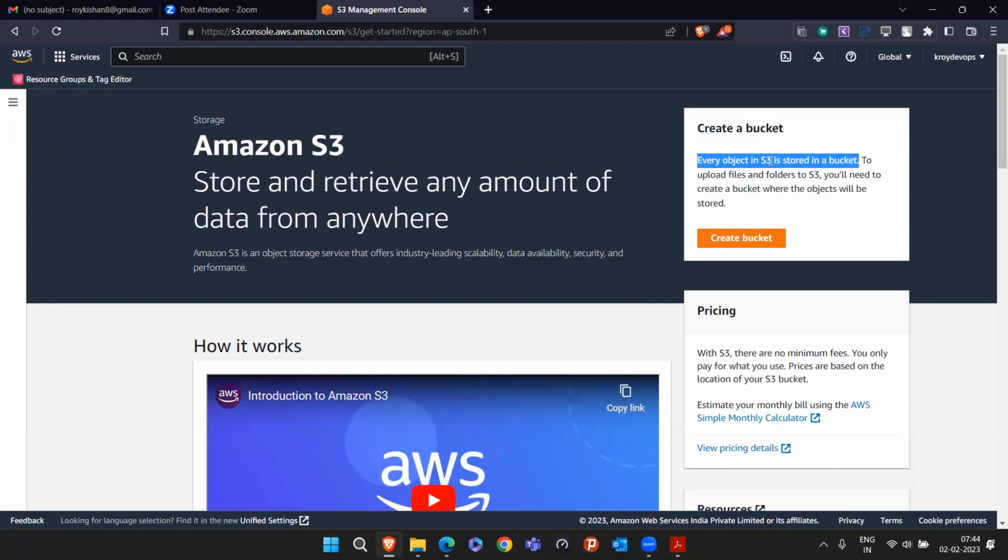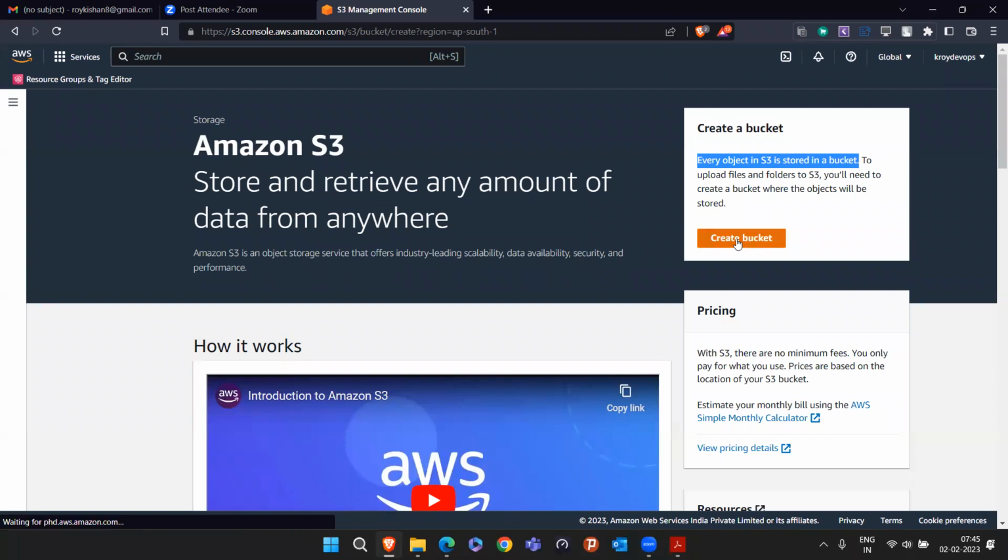In S3, we do not say folder or something, we say it as a bucket. So inside S3, you have to create a bucket. Inside that bucket, you will be creating multiple folders where you will be uploading your files. That's why to upload files and folders to S3, you have to create a bucket where all the objects will be stored. All the PDF files, folders, everything is known as an object in S3.